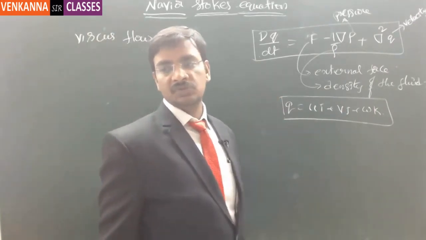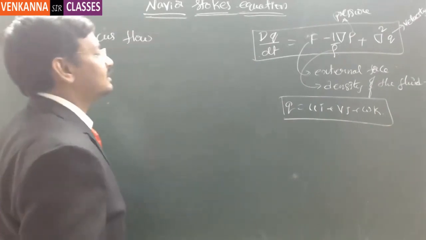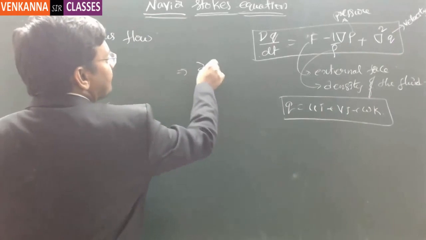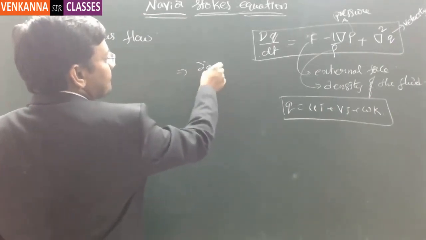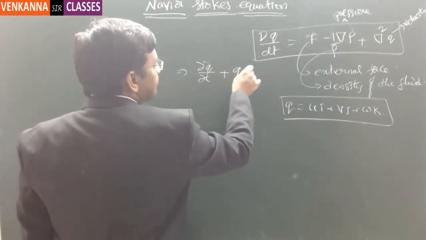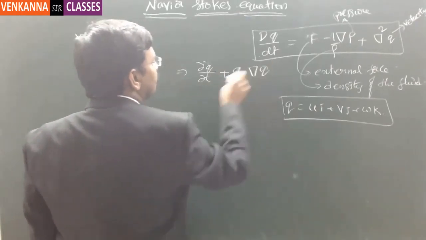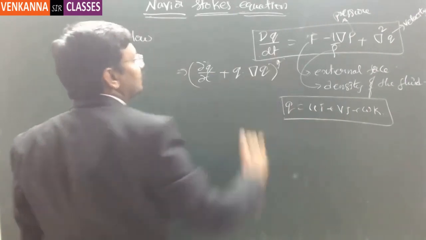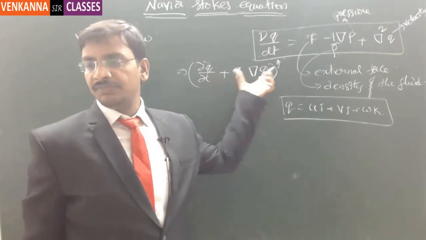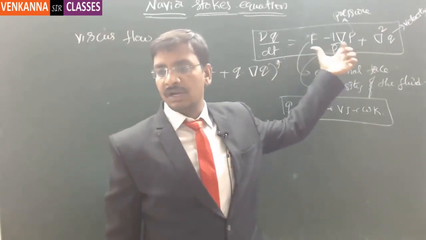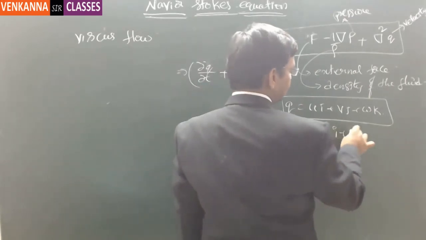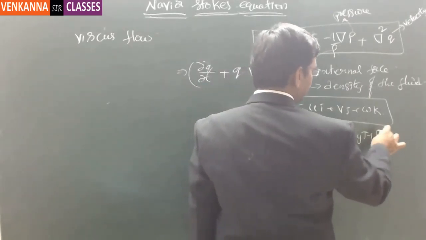This is nothing but the material derivative, which I explained at the start of the class. It is given as dou q by dou t plus q dot del q. If you replace the material derivative with this, and the right side is this, and F also involves components like Fx into i plus Fy into j plus Fz into k.